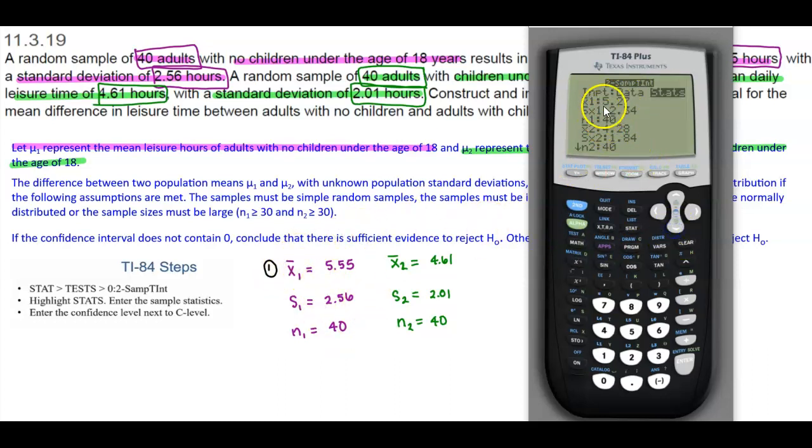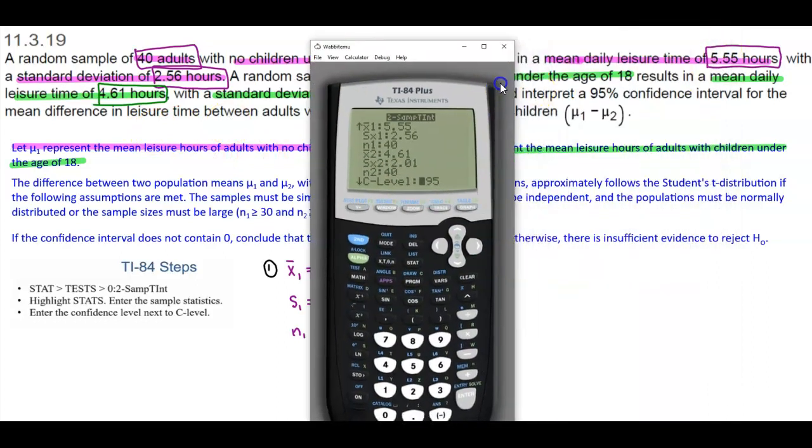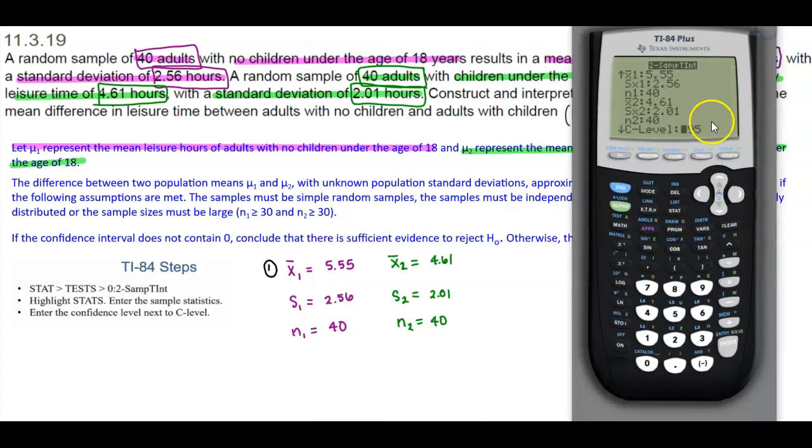So now for mean number 1, we're going to put in 5.55. And then the standard deviation of number 1 is 2.56. Sample size is 40. The mean for number 2 is 4.61. We can see that the standard deviation is 2.01. And the sample size is 40. And now we know that the confidence level we wanted is 95%. So we're going to put in 0.95. And then pooled, no. And then we're going to select Calculate.